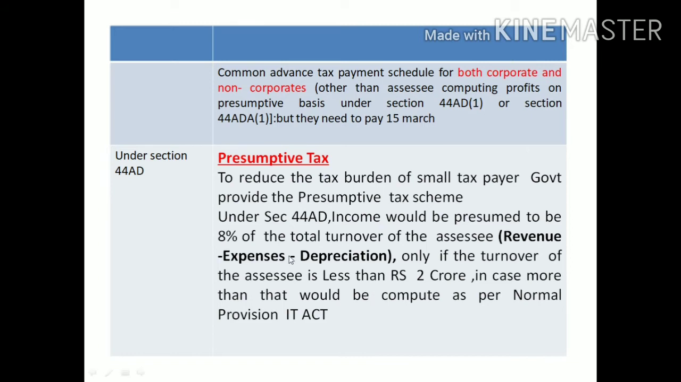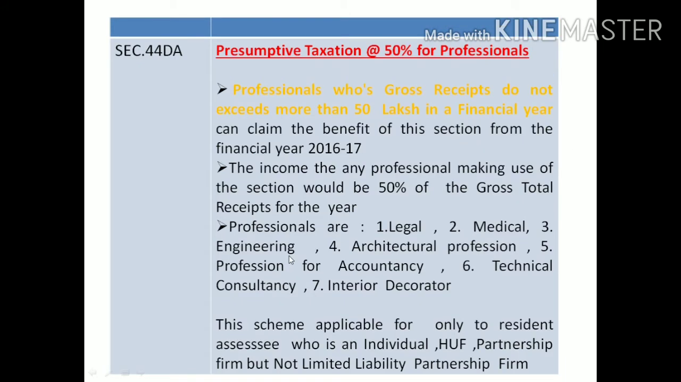Then another section we have, that is section 44ADA. The ADA is also related to presumptive tax at 50% for professionals. We note here that it is called only for professionals. The provisions apply only to professional business.